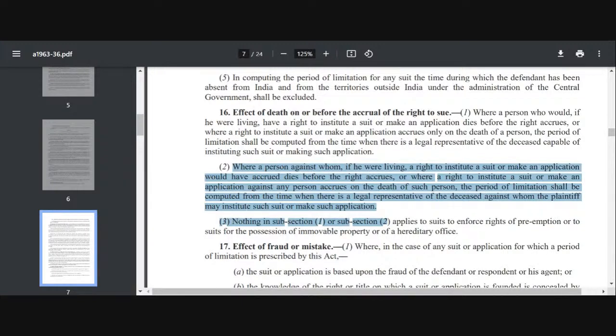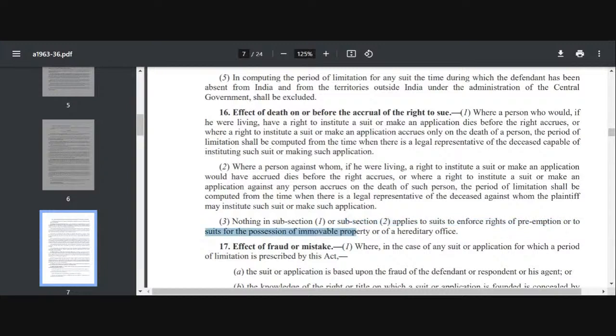What does the exception say? Nothing in subclause 1 or 2 will apply to suit to enforce right of preemption or to suit for possession of immovable property or a hereditary office. So if a person has died, this will not apply in preemption. This provision is not applicable to suits to enforce right of preemption. The second, it will not apply to suits for possession of immovable property or suits of hereditary office. It is not going to apply in these cases.